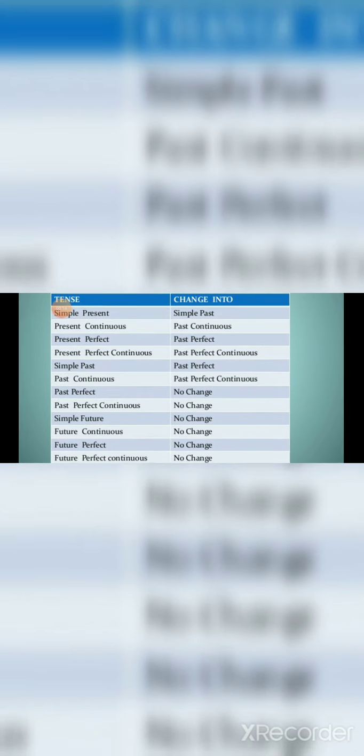Changes of pronoun I have explained to you with the formula of SON: subject, object, no change. Now the major concern, change of tense. Now look at this table. If you remember this table, you will memorize it, and your whole life you will never forget the rules of narration. Simple present to simple past, present continuous to past continuous, present perfect to past perfect, present perfect continuous to past perfect continuous, simple past to past perfect, past continuous to past perfect continuous.